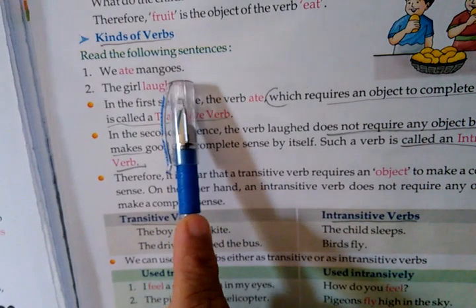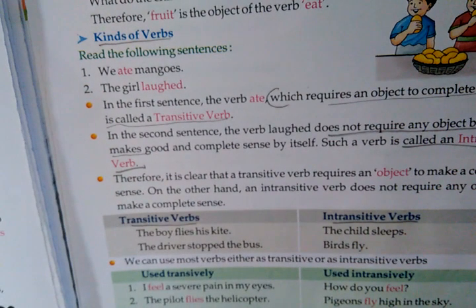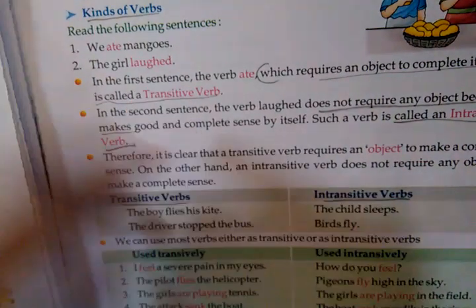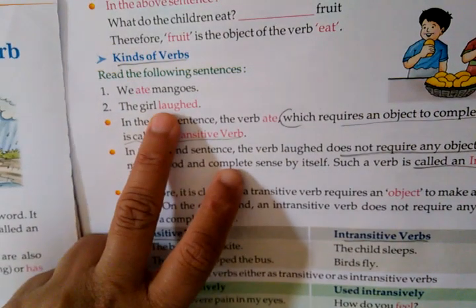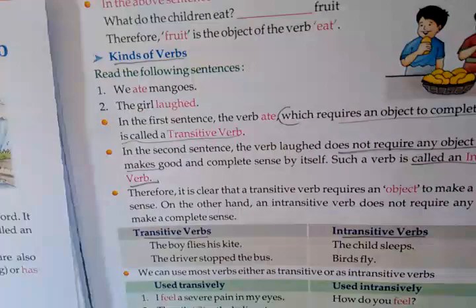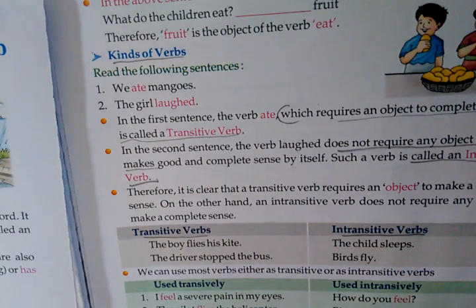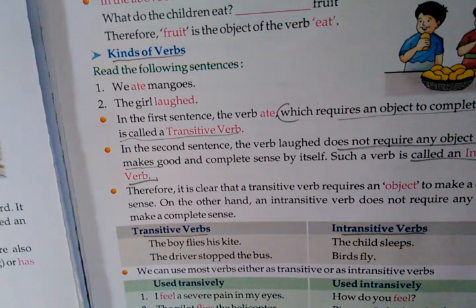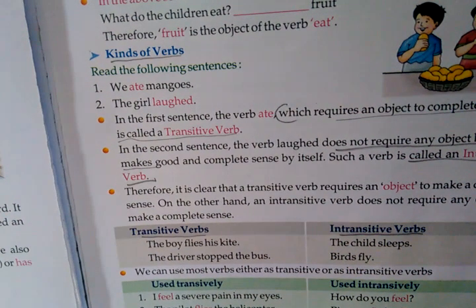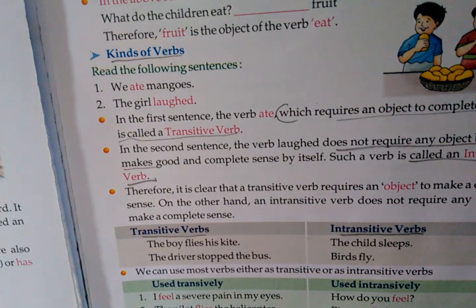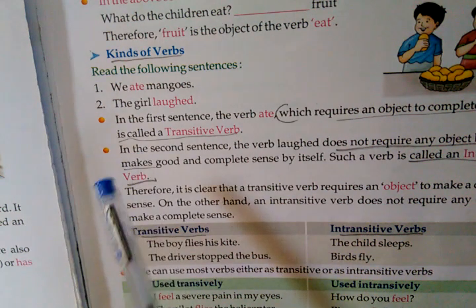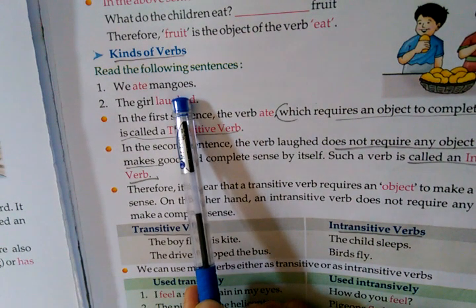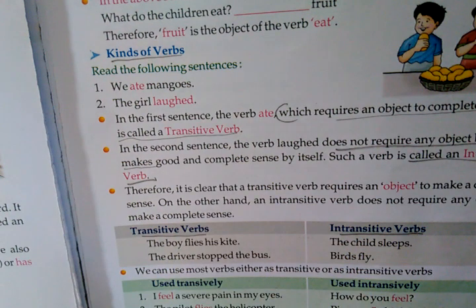There is one object. We can call it an object. The sentence makes complete sense. Because of that, mangoes is here the object. Then we are asking what she ate. She ate mangoes or we ate mangoes. Then when we ask that sentence a question with what, if there is an answer, means there is an object, those types of sentences we will call transitive verb.